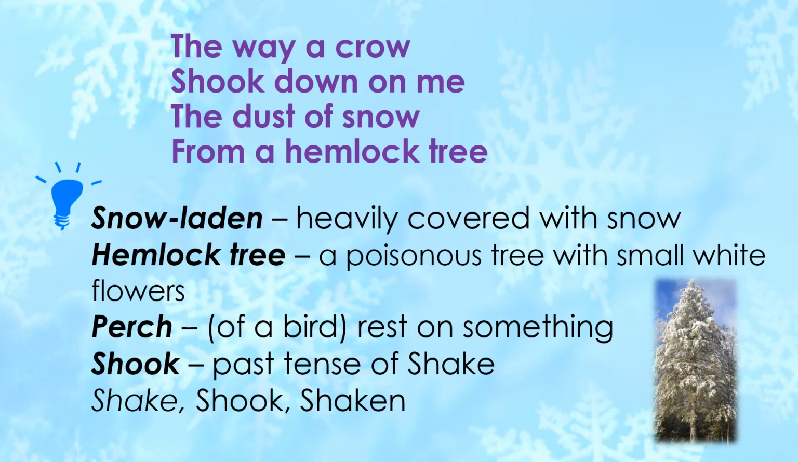And what is hemlock tree? Here is a picture for your reference. It is a poisonous tree with small white flowers. This image of hemlock tree is very significant to the central theme of the poem. We will discuss about the deeper meaning of the poem in a while, where we will understand why the poet chose a poisonous hemlock tree to feature in his poem. It's a very important question which we will discuss shortly.